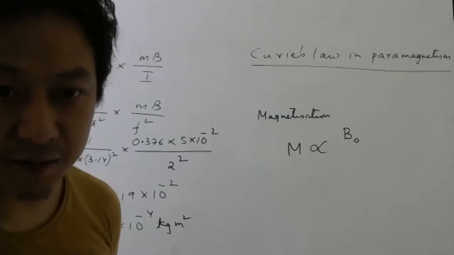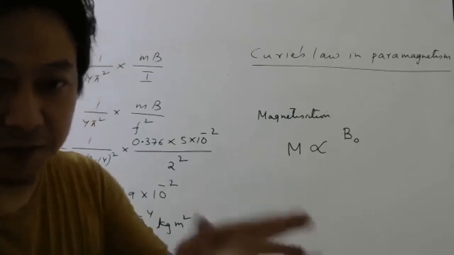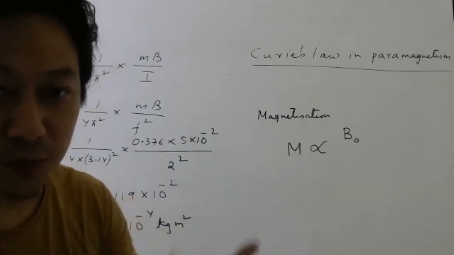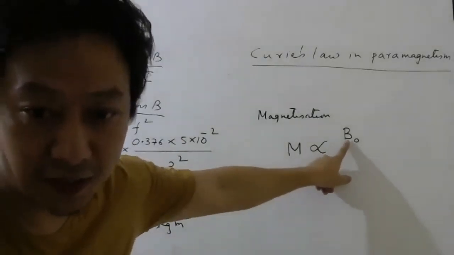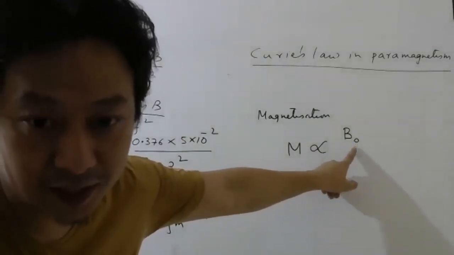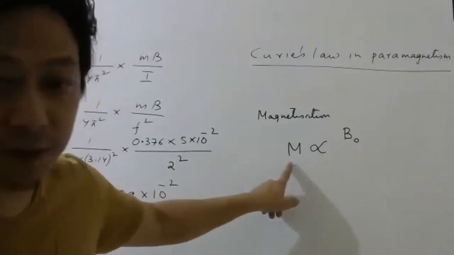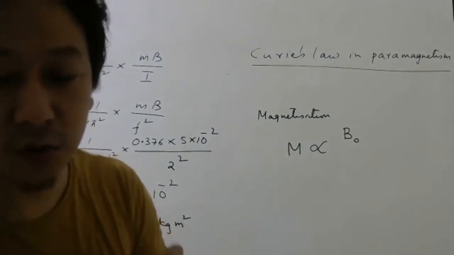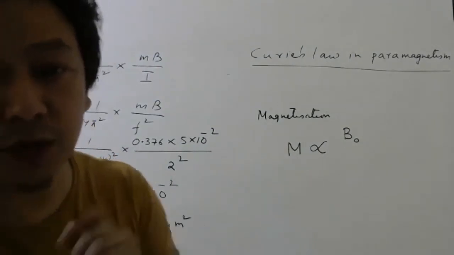The more the external magnetic field, the more the dipoles will come in the same direction. So the more the external magnetic field, the more will be your magnetization, right? Okay. Then it is also directly proportional to, what do you think?